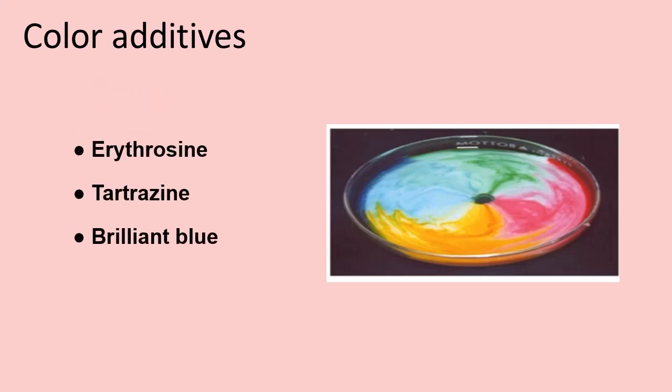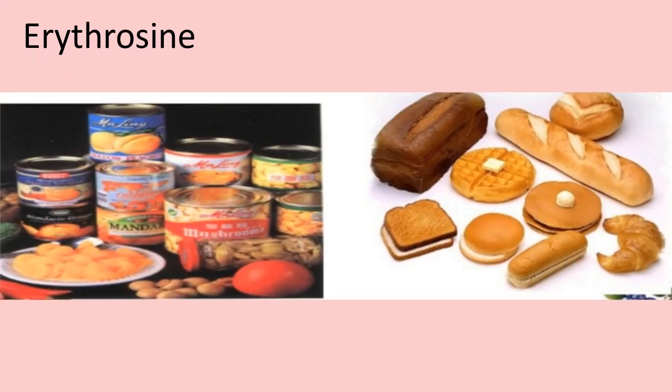For examples, erythrosine, tartrazine, and brilliant blue. Erythrosine is added into cherries in fruit cocktail, and in canned food for salads, baked foods, dairy products, and snack foods. Side effect of this erythrosine is cancer.